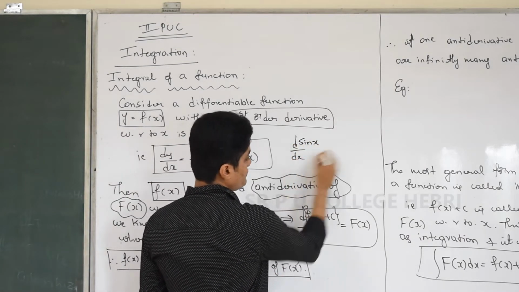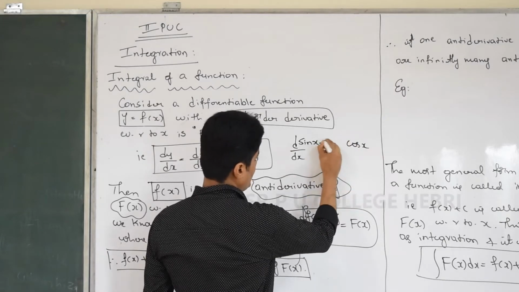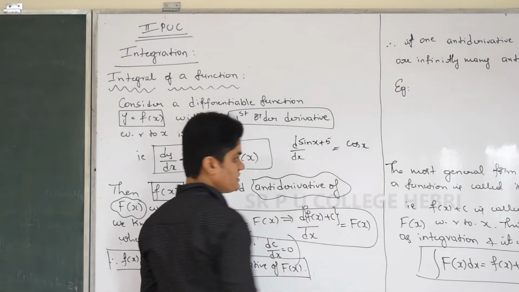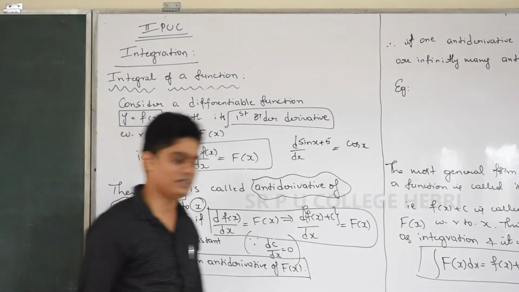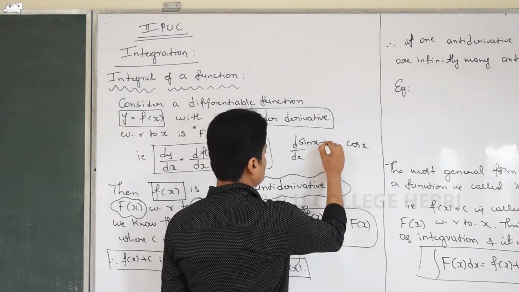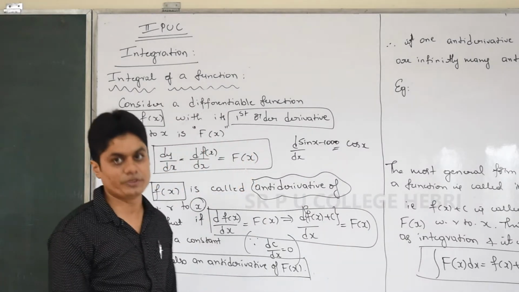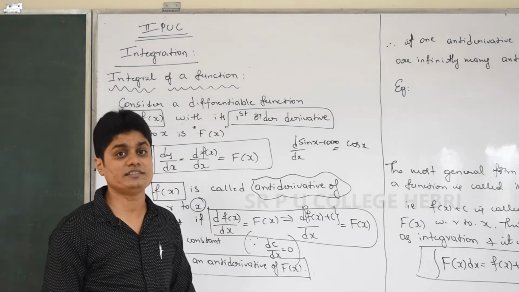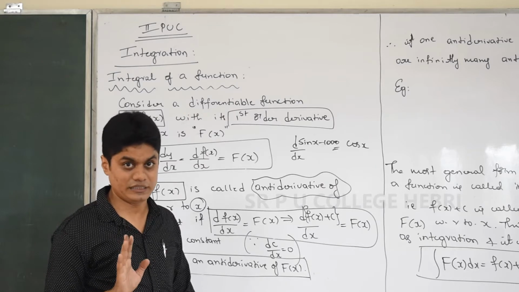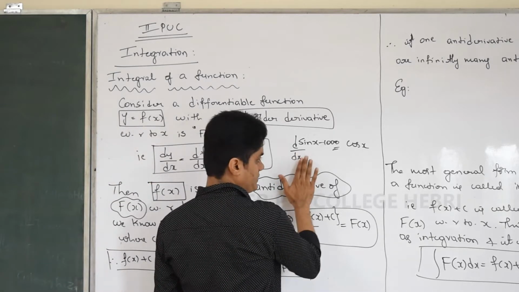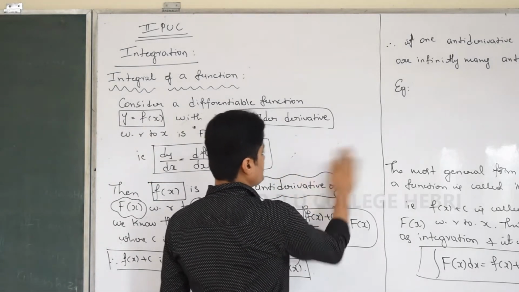You know differentiation of sin x becomes cos x. Now write sin x plus 5. Is there any change in the derivative? There is no change in derivative. Whether you write 5 or minus 1000, whatever constant you write, there will not be change in derivative because derivative of constant function is 0. Remember this, whenever you are differentiating a constant it gives 0.